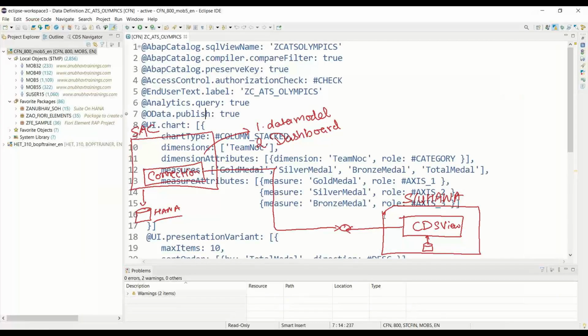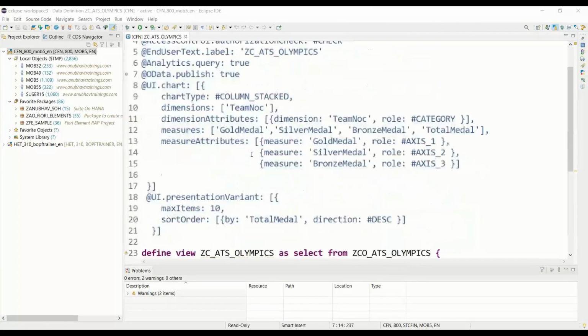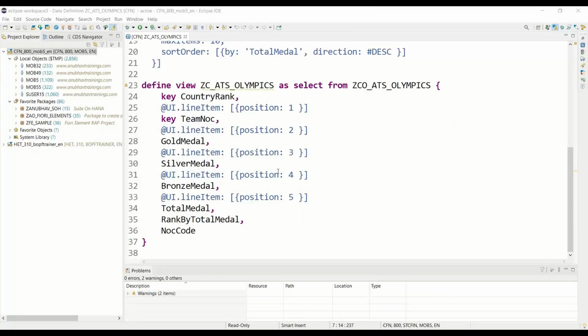So let me show you first this data model here. This is my data model that I created. Don't worry about this data model right now. This is not our responsibility. It will be created typically by an SAP ABAP on HANA consultant. If somebody is willing to join the ABAP on HANA training, you are also most welcome.